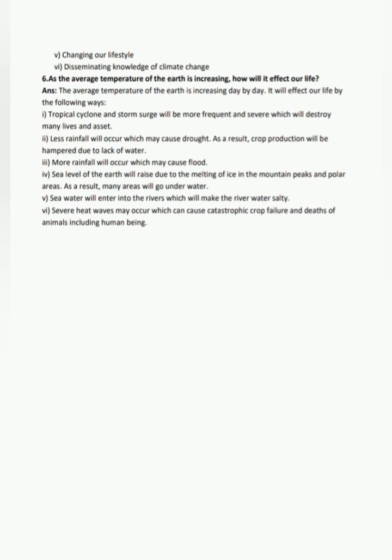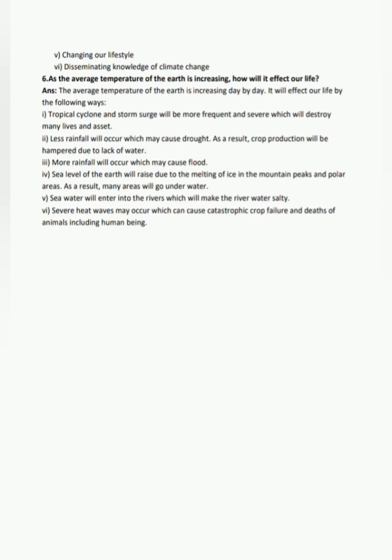6. As the average temperature of the Earth is increasing, how will it affect our life? ANS. The average temperature of the Earth is increasing day by day. It will affect our life by the following ways. 1. Tropical cyclone and storm surge will be more frequent and severe, which will destroy many lives and assets. 2. Less rainfall will occur, which may cause drought. As a result, crop production will be hampered due to lack of water.